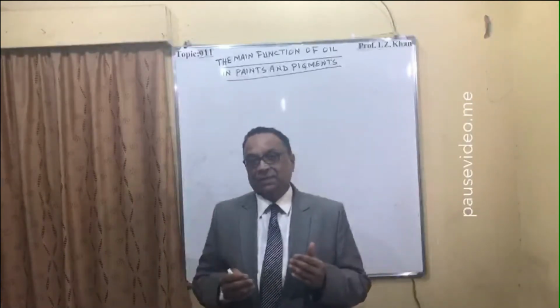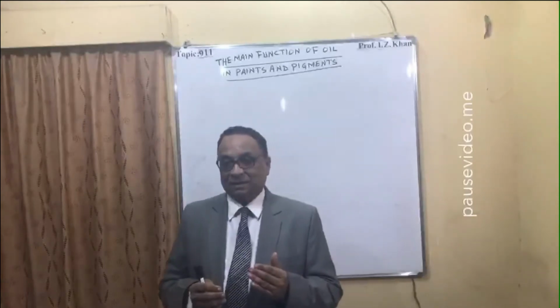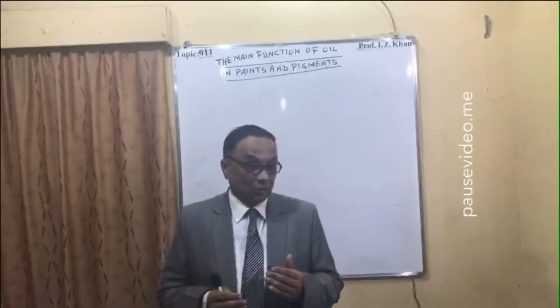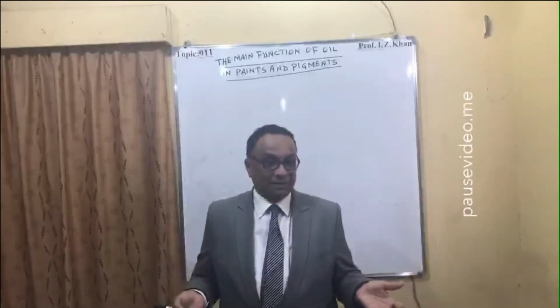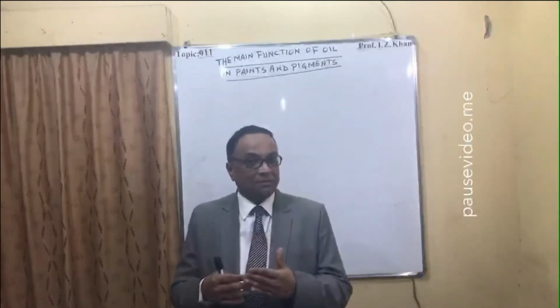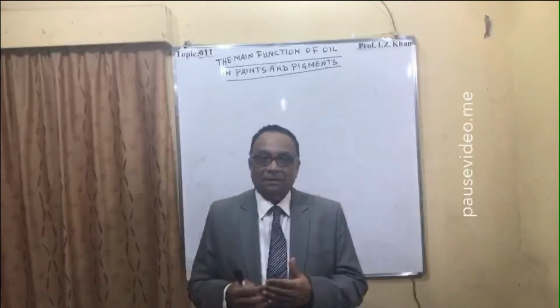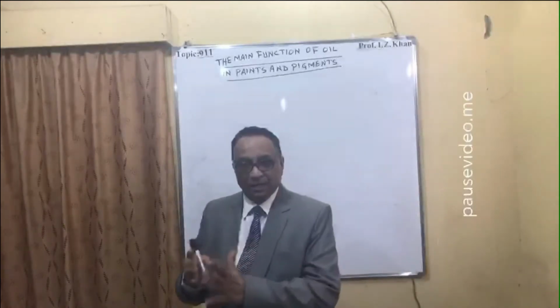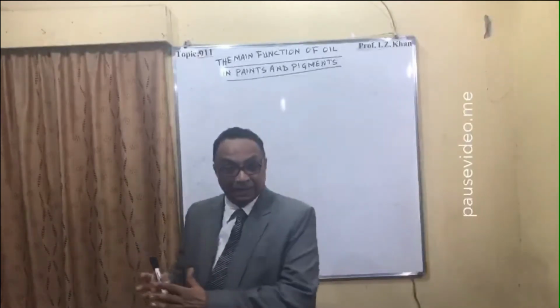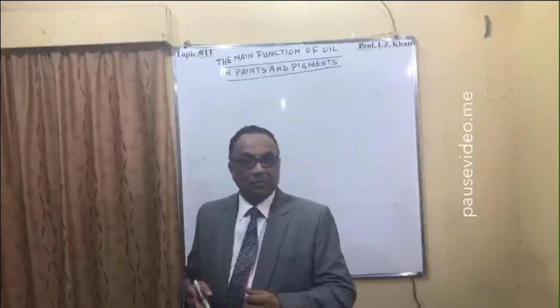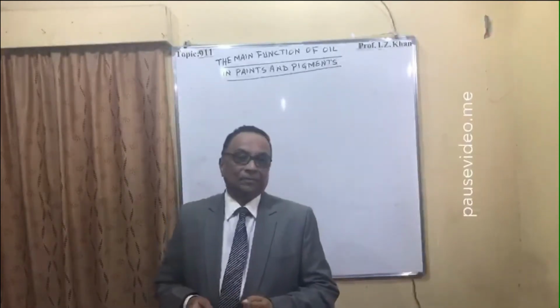And if the unsaturation in these oils is not conjugated, means they are isolated. I have already told you the conjugated double bond means double, single, double, single, double, single, alternate double and single bond. That is conjugation.